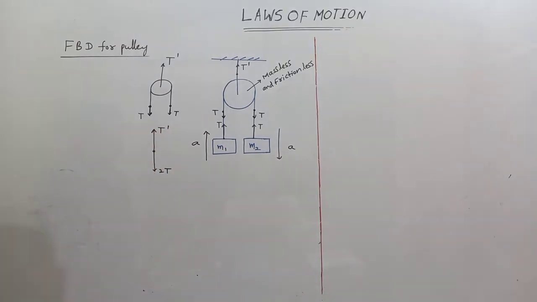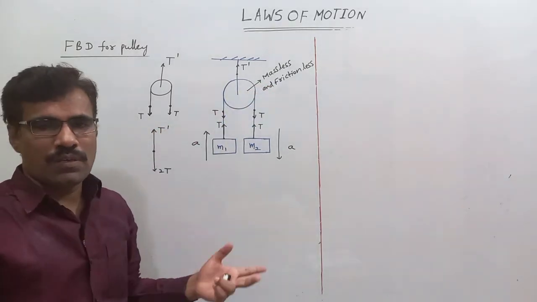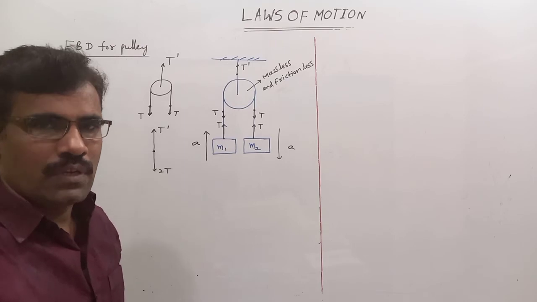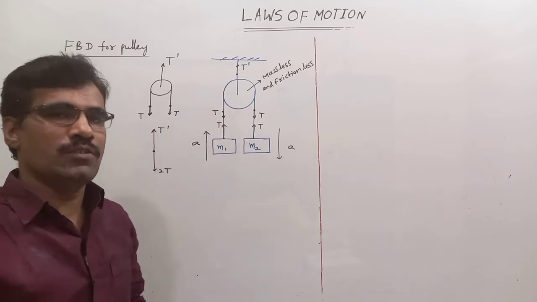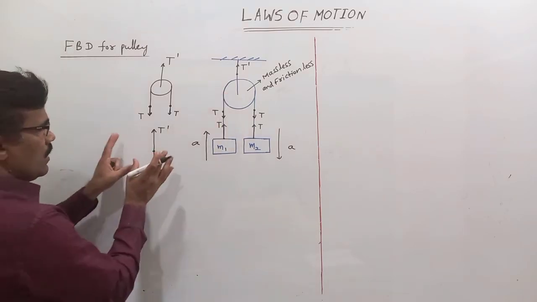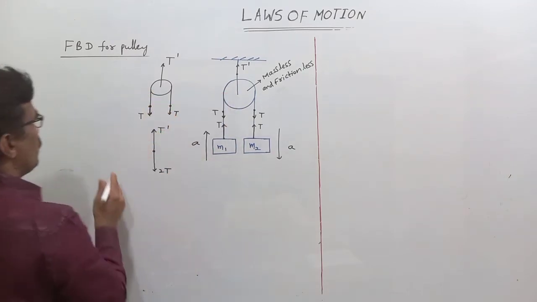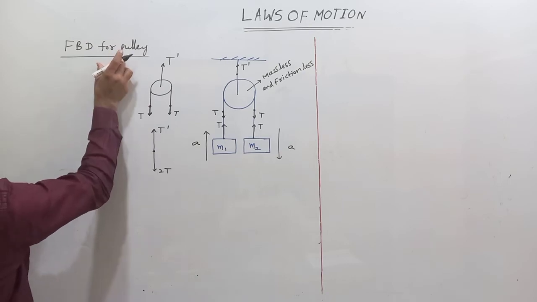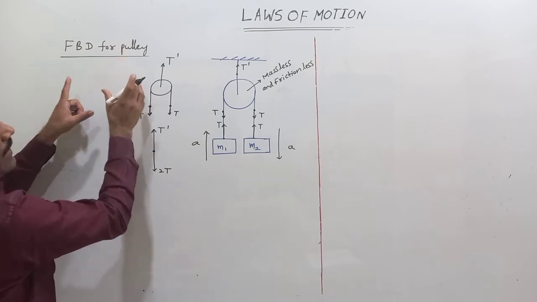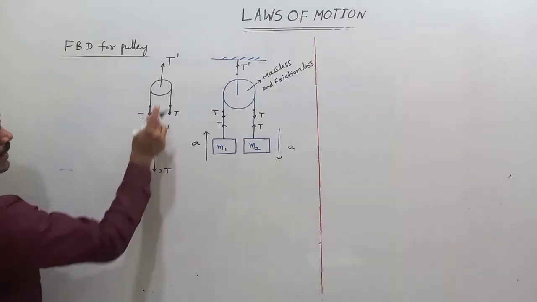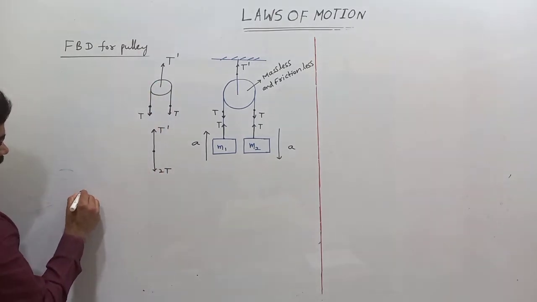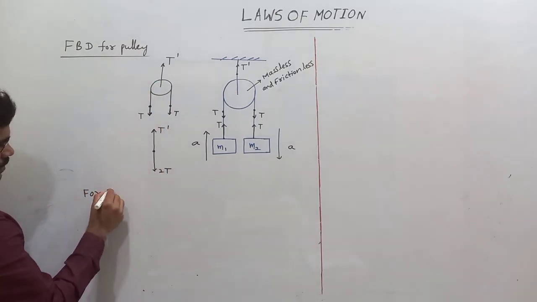What is the mass of the pulley? The mass of the pulley is negligible. That's why for a fixed, ideal pulley, which is at rest, upward forces equal downward forces.